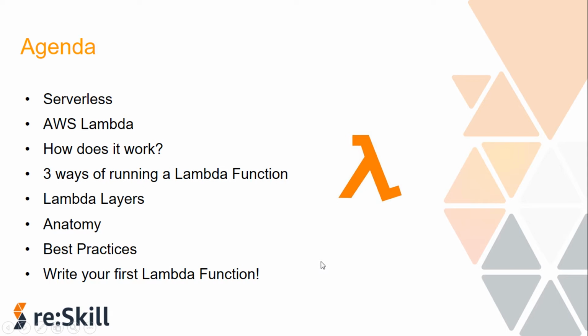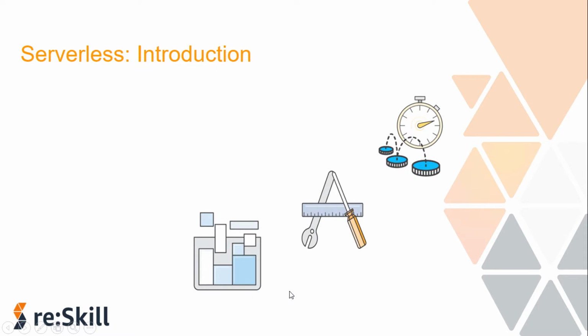So in today's video, we will start with the very basics of what exactly serverless is, what it means, and how we can get started with serverless using AWS Lambda, how Lambda works, and what the three different ways of running a Lambda function are, what Lambda layers are, what the anatomy of a Lambda function is, what best practices can be followed, and how to write our first Lambda function. Okay, so let's begin with the first topic for today, the serverless introduction.